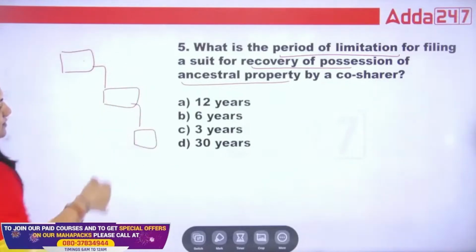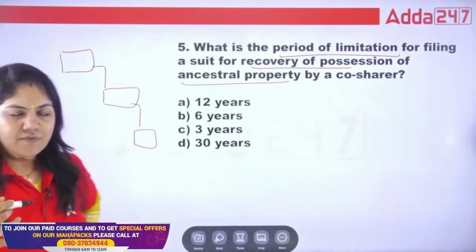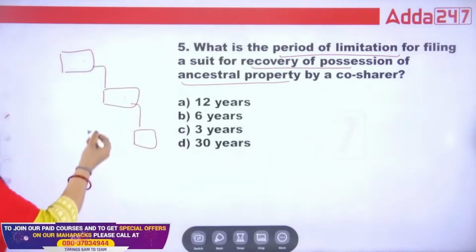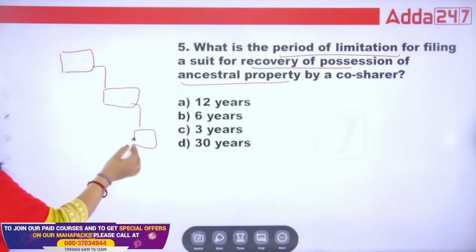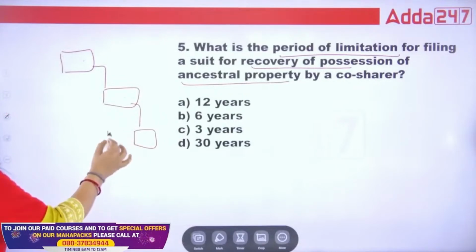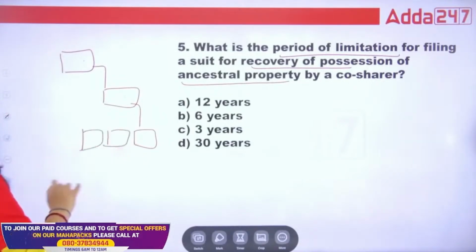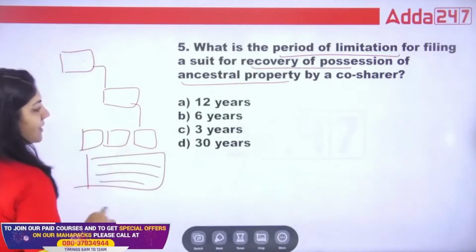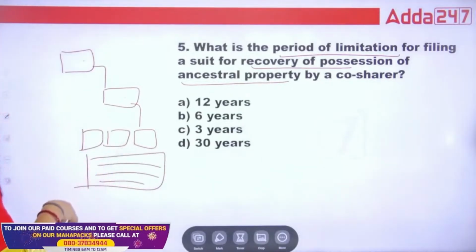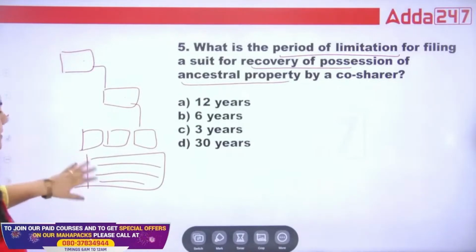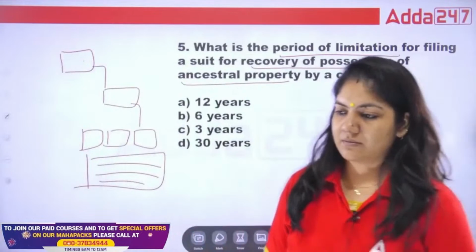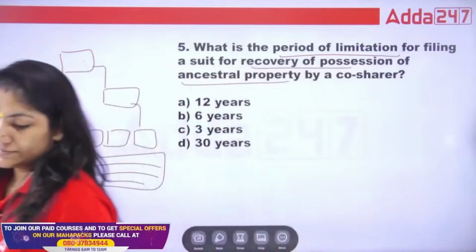That is called ancestral property, which comes after the death of that person. Suppose the co-sharers are there, father, and three brothers. Now this is the property. Tell me what is the limitation period for the ancestral property if anyone breaches that contract.